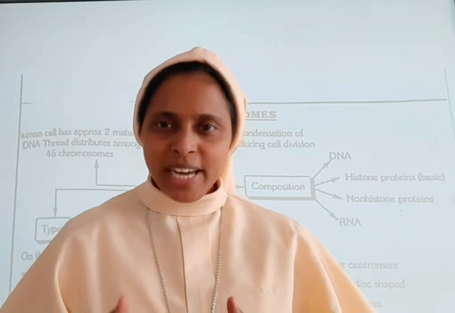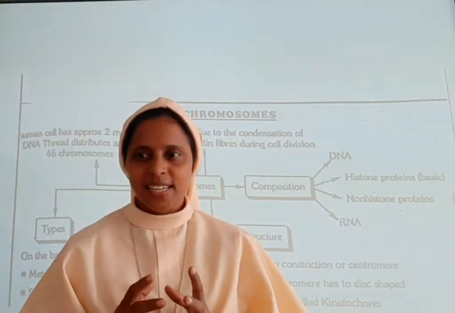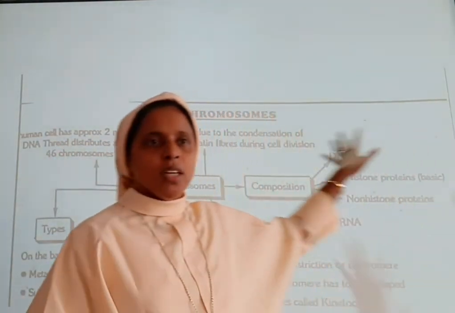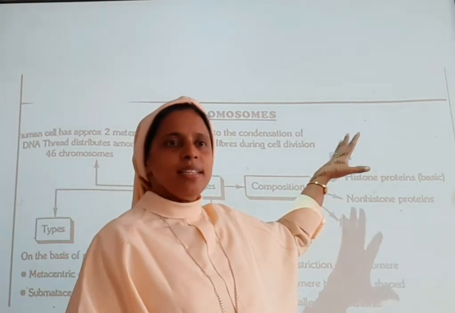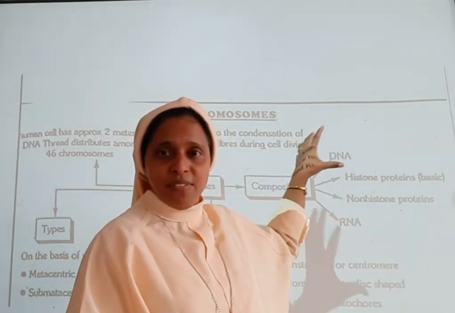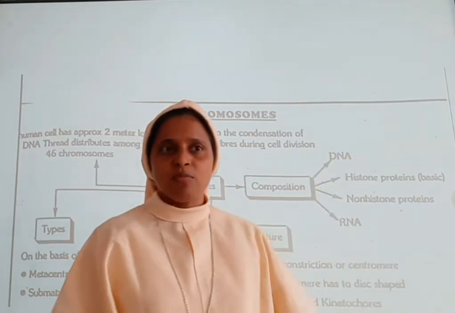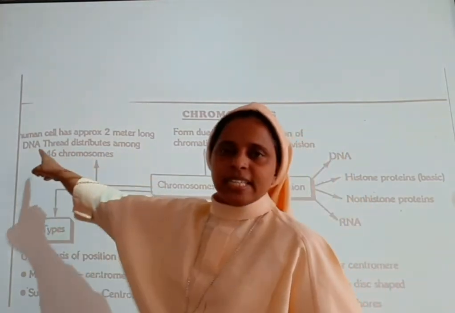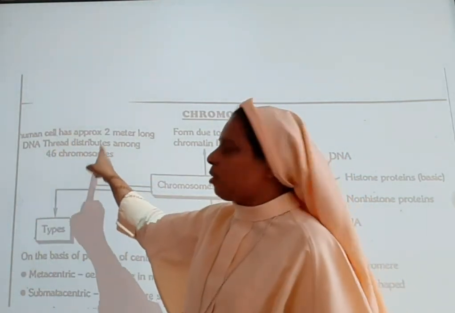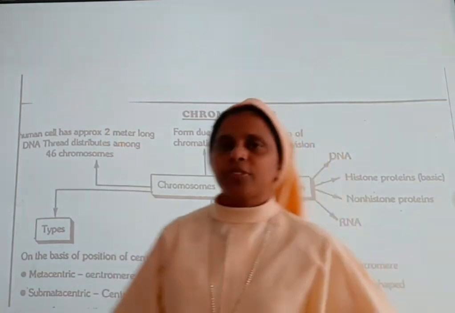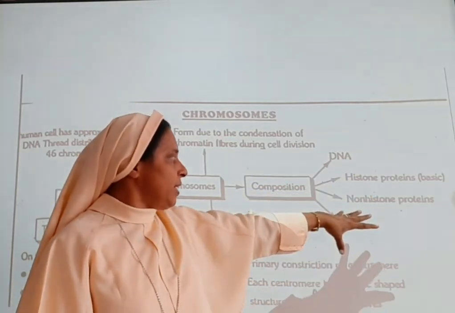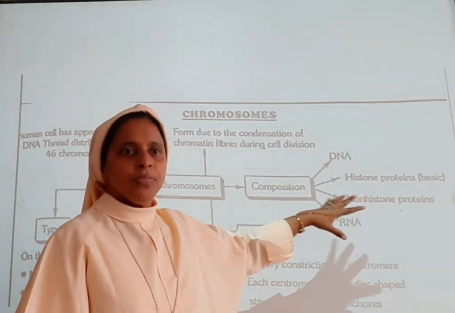So now let us discuss the chromosomes. How the chromosomes are formed due to condensation. During cell division, condensation takes place. That's the chromosome. You can see here, it forms due to the condensation of chromatin fibers during cell division. In human cells, approximately 2 meters of DNA thread is distributed among the 46 chromosomes. Its composition consists of DNA, histone proteins, non-histone proteins, and RNA.